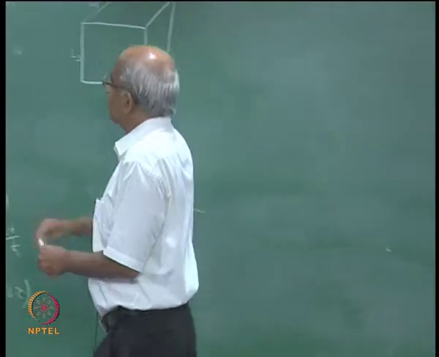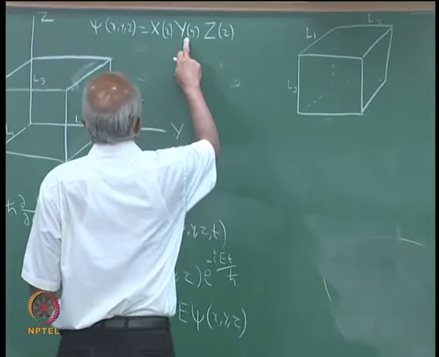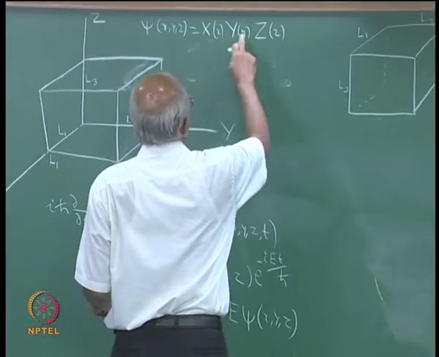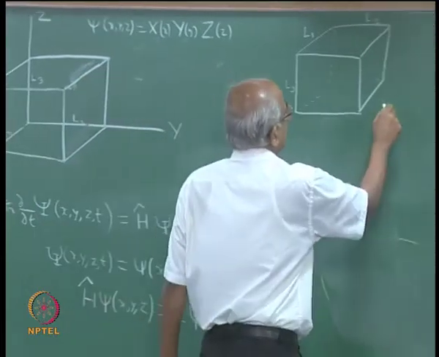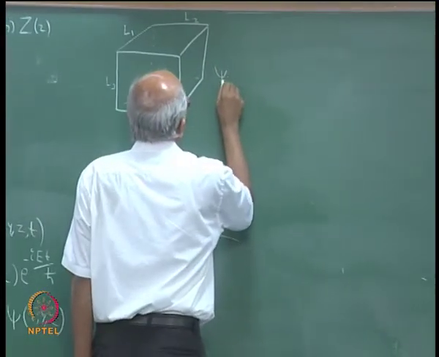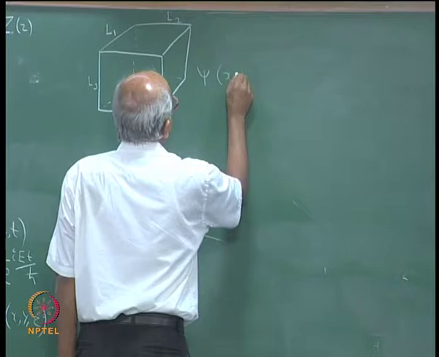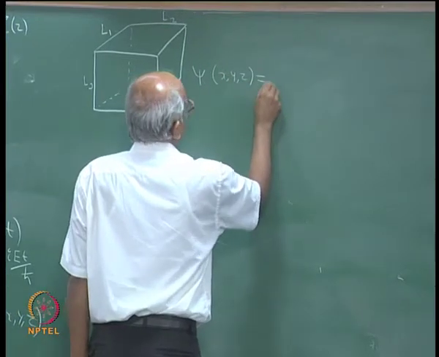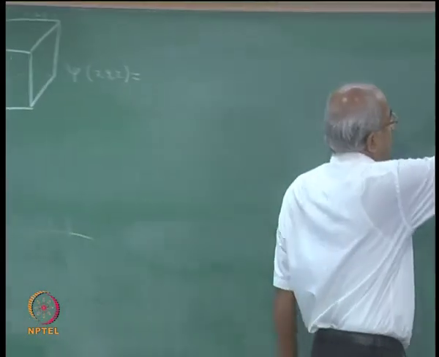The complete solution is actually a product of capital X, capital Y and capital Z. So, my psi, which is a function of x, y and z, is the product of these three functions.